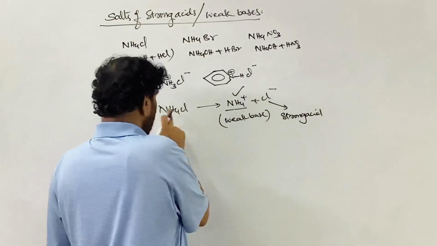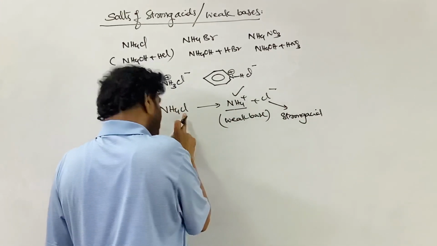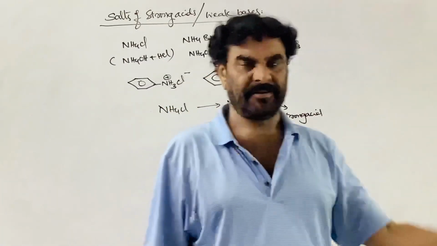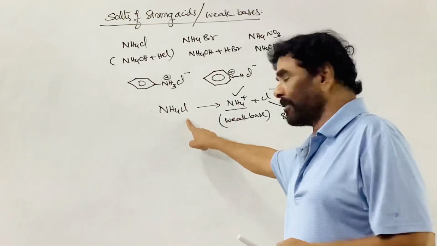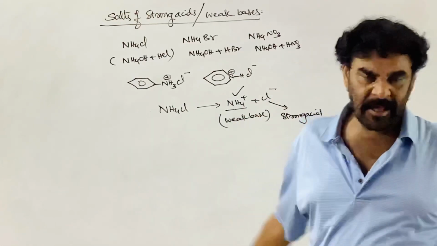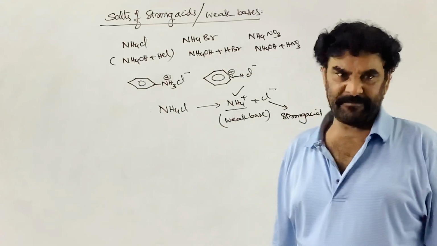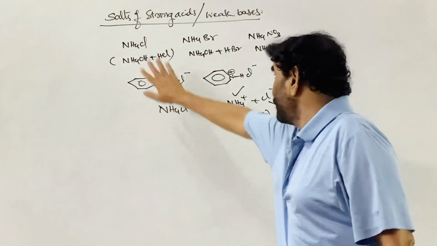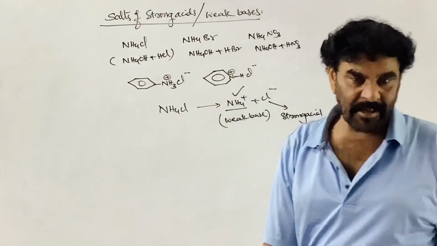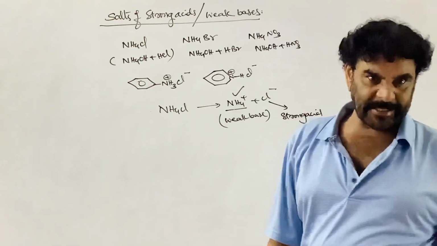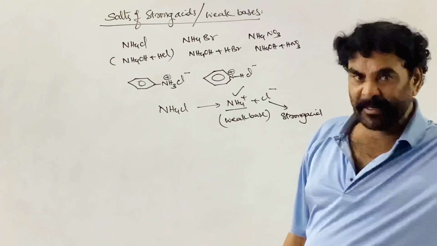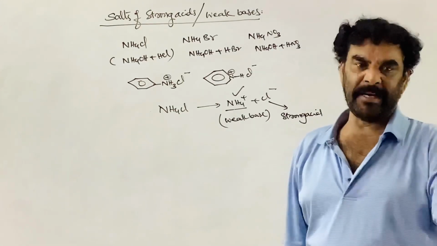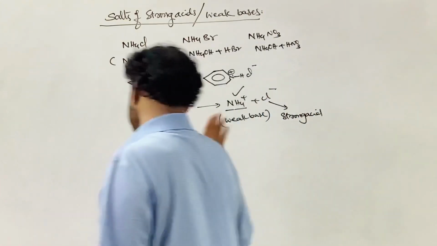Therefore, what happens? This is a salt of strong acid and weak base. Therefore, the resultant solution will have the strong acid's effect. Acid is strong. Therefore, the solution will have acidic nature. It is not neutral. It is acidic. Aqueous solution of ammonium chloride or any one of these salts is slightly acidic. pH is less than 7, and it affects the litmus. So the solution is not neutral.